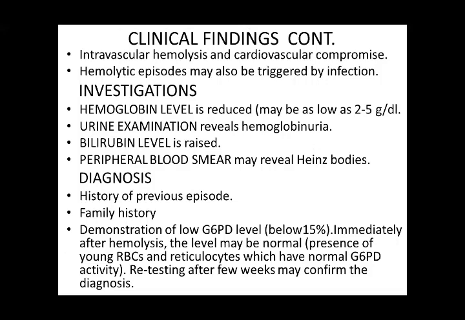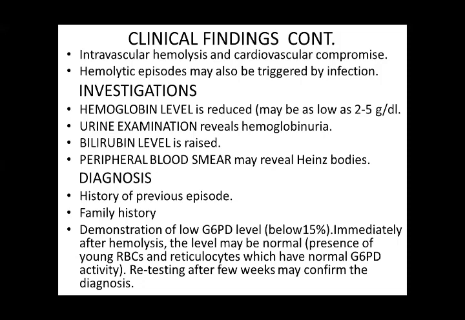Investigation: hemoglobin level is reduced, maybe as low as 2 to 5 grams per deciliter. Urine examination reveals hemoglobinuria, bilirubin level is raised, and the peripheral blood smear may show Heinz bodies. Diagnosis: history of previous episodes, family history, and demonstration of low G6PD level below 15%.